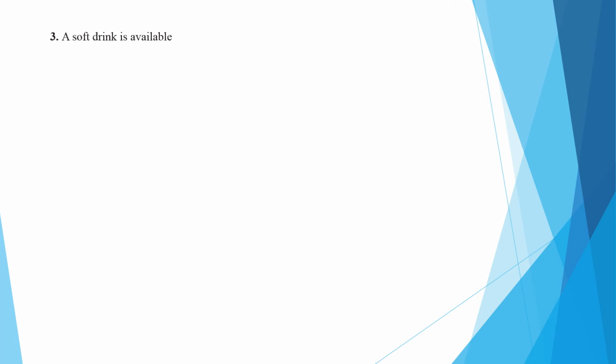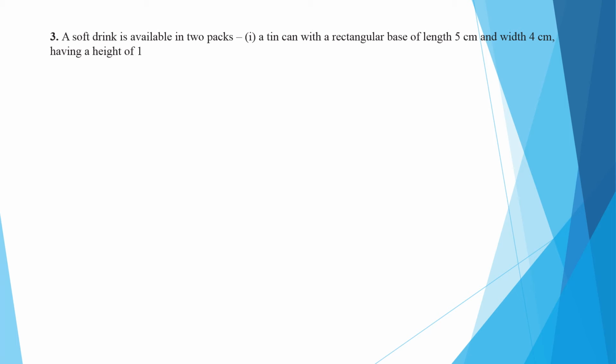Now in this question, one soft drink is available in two different kinds of packs. One is a tin with a rectangular base of length 5 centimeter, width 4 centimeter, having a height of 15 centimeter.